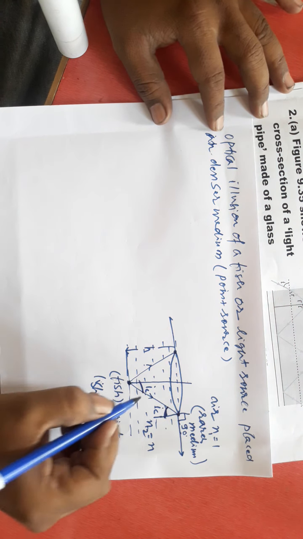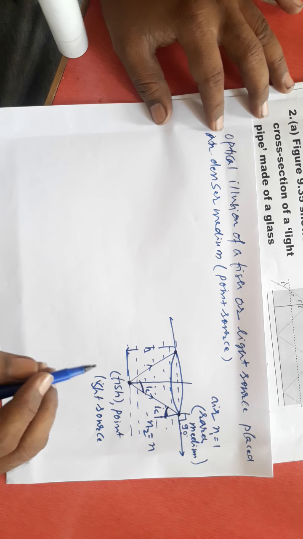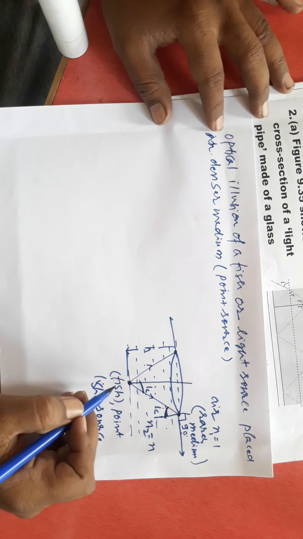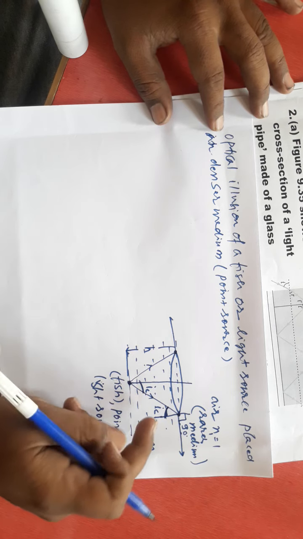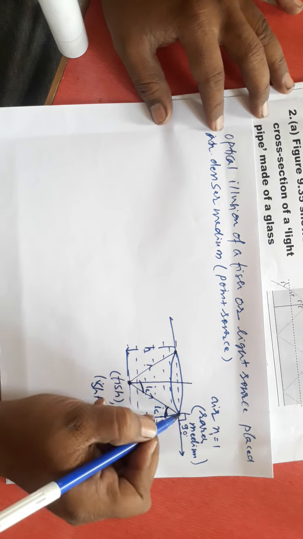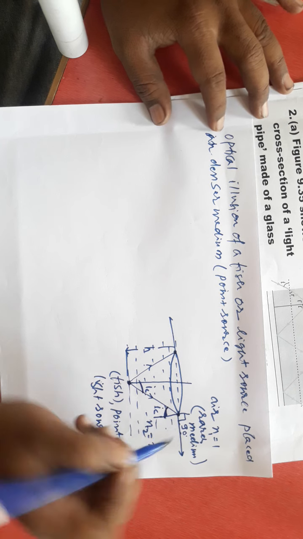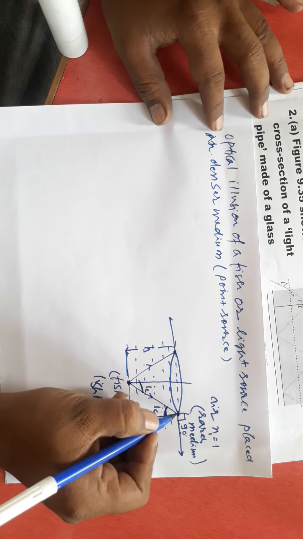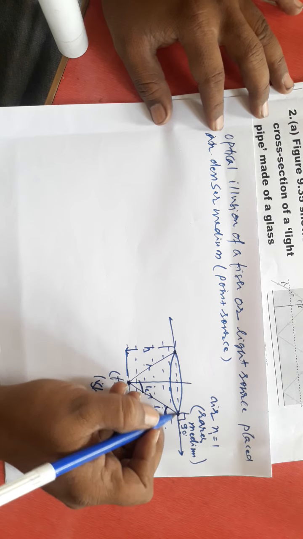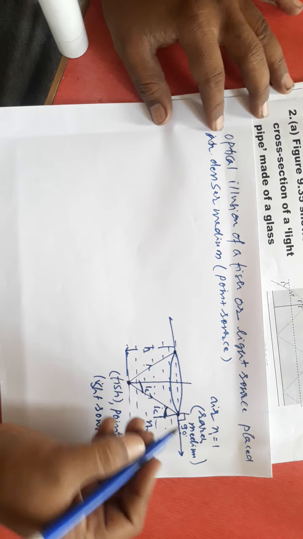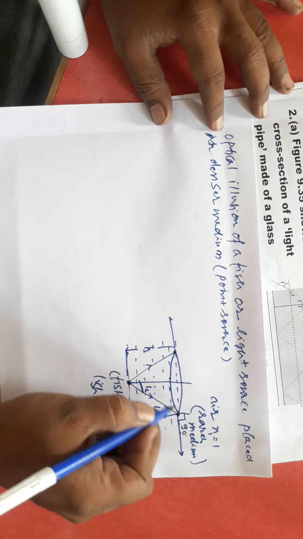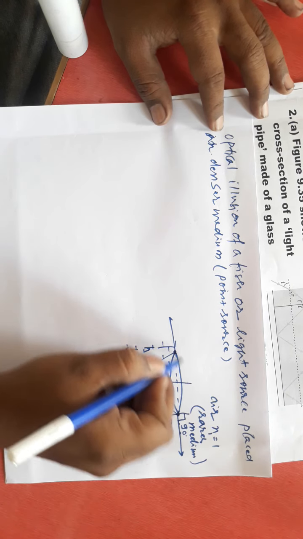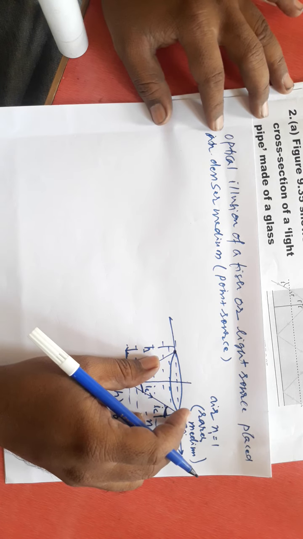Okay. If this is the critical angle, now what are the possible questions they will ask? If this fish is able to see the outside world in a circular area, they will ask you what is the refractive index, or what is the radius of this circle, what is the maximum diameter it can cover, or sometimes the area of this circle. If the light enters from this, what is the maximum area covered by this? Okay.